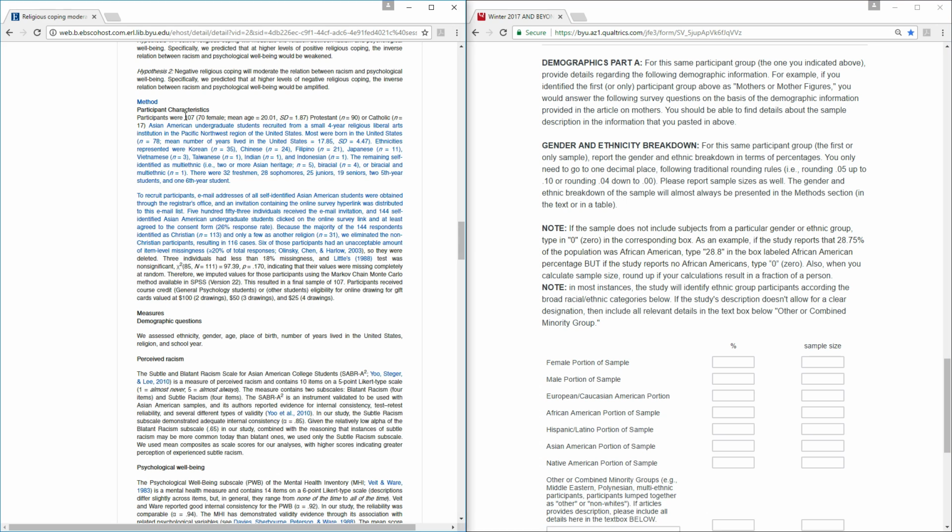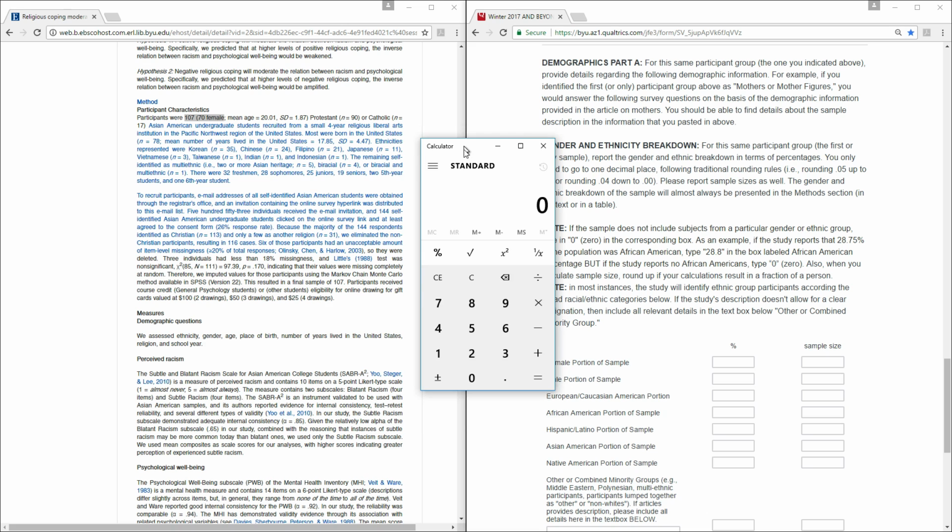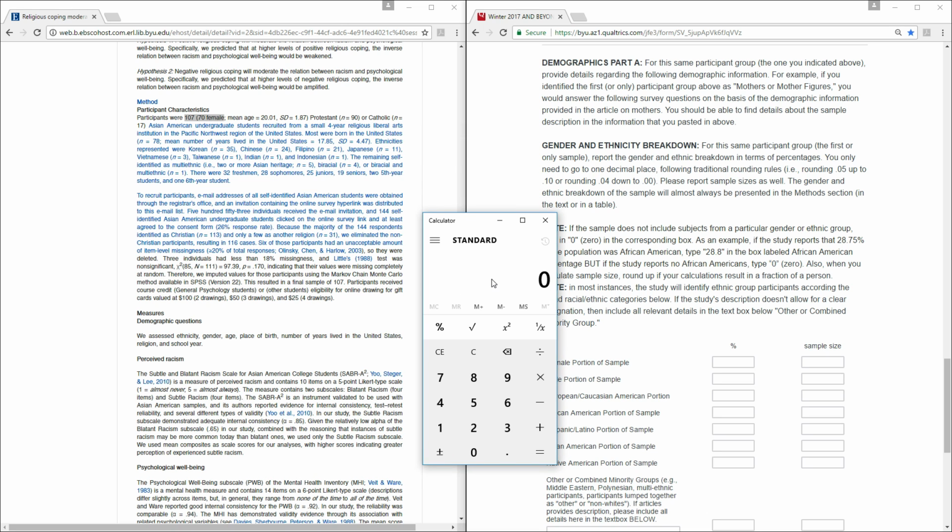So our authors reported there were 107 research participants in their final sample, and 70 of them were female. So we are going to have to pull out our handy dandy calculator and get that percentage, which would be 65.4. You can always multiply by 100 to make that easier.